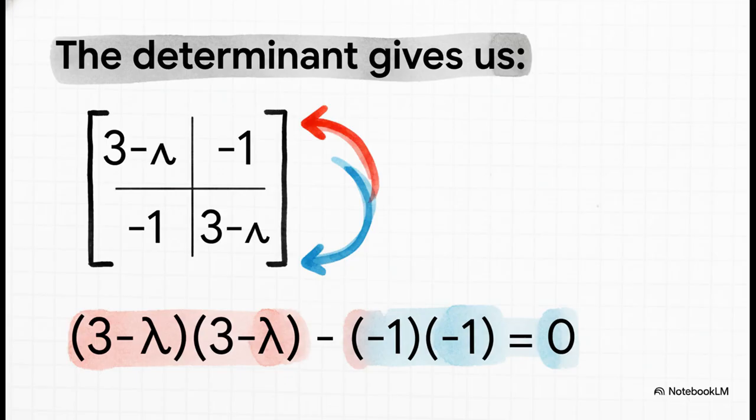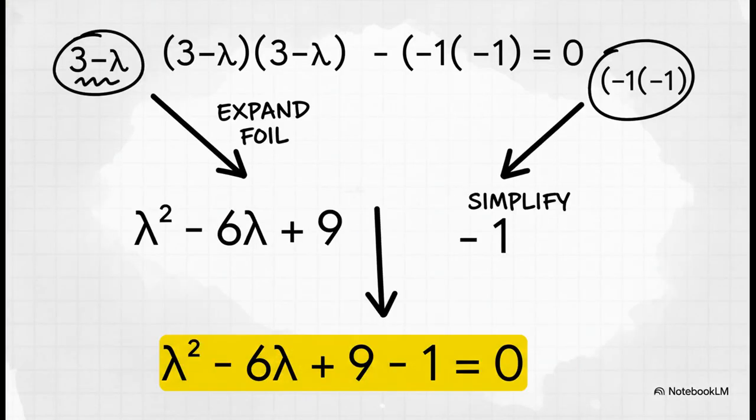So the determinant of a 2x2 matrix, that's just the product of the main diagonal minus the product of the other one. So that gives us (3 minus lambda) squared minus -1 times -1 equals 0. And now it's just a little bit of algebra.